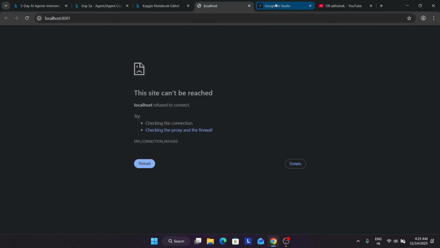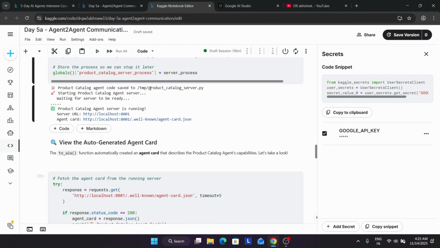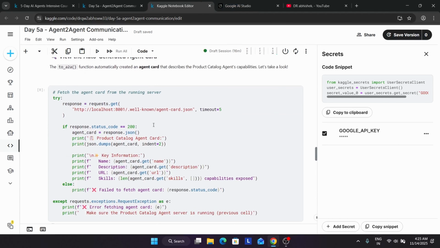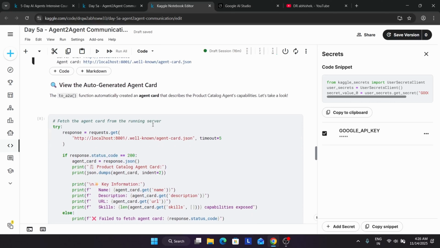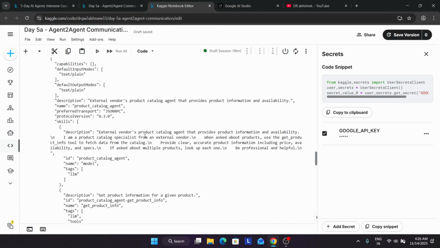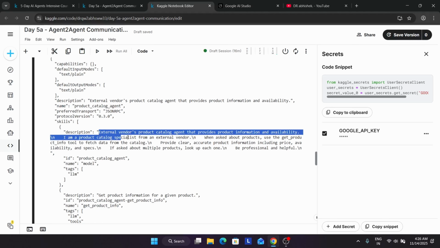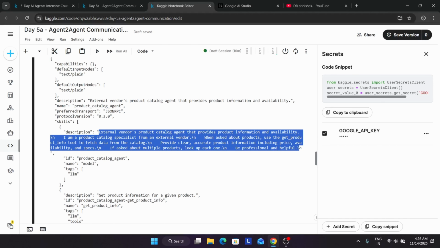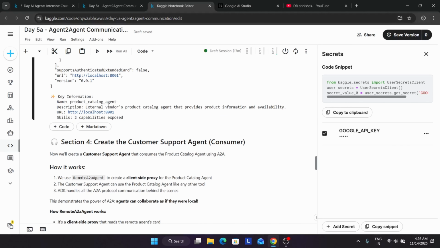So if we come over here again, I think we will have to set up the latter part of this lab. So here we have to view the auto generated agent card. You can clearly see that the description is mentioned over here. Okay, like external vendor's product catalog agent that provides the product information and availability, whether the item is available or not. So here all the things are covered, and here is basically the URL. So basically it's just like a vendor card. It won't work if we just try to open it.